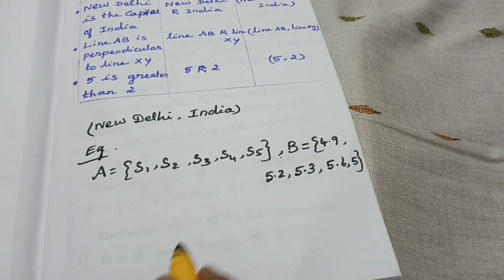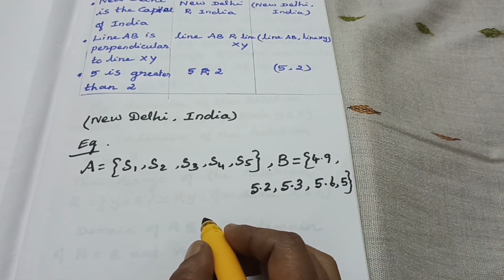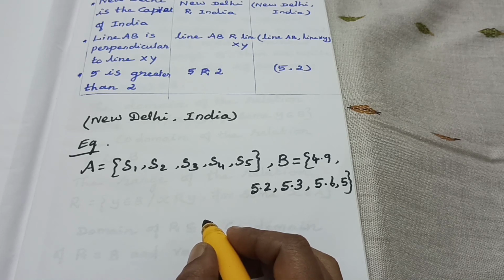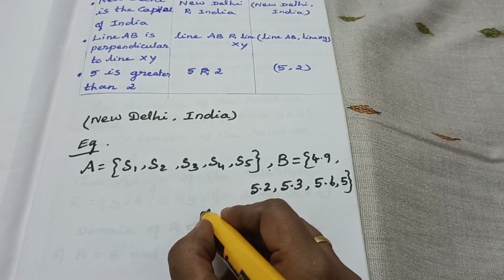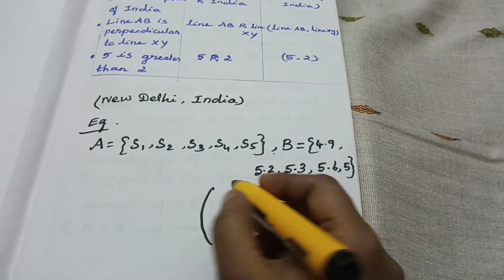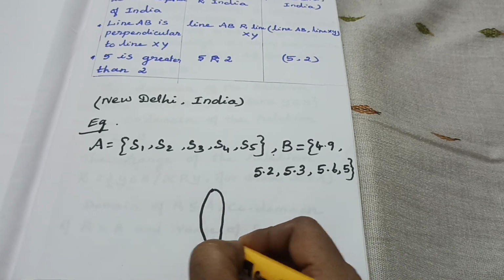Then we have to represent it by an arrow diagram. Now I am going to represent this arrow diagram.